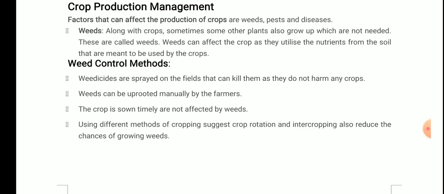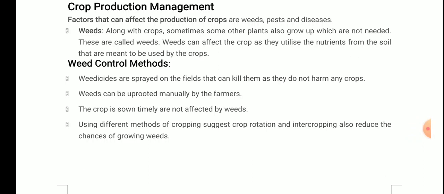See, definitely any plant growing in the soil will require nutrients, whether it is a weed or any other. If we are sowing any crop and with it the weed is also growing, then the nutrients required by the crop can also be used by the weeds. And if that nutrient is used by the weeds, then the crop will not get the proper nourishment. Clear? So that's how the weeds can affect the production of the crops.